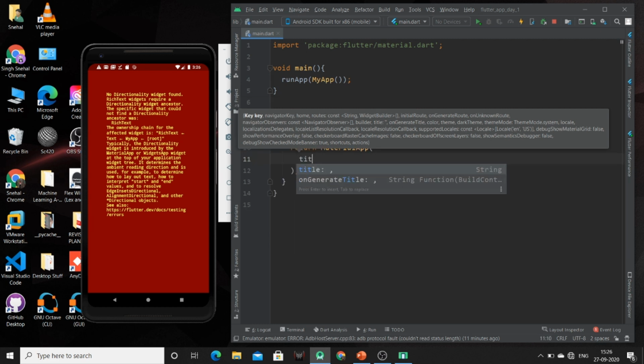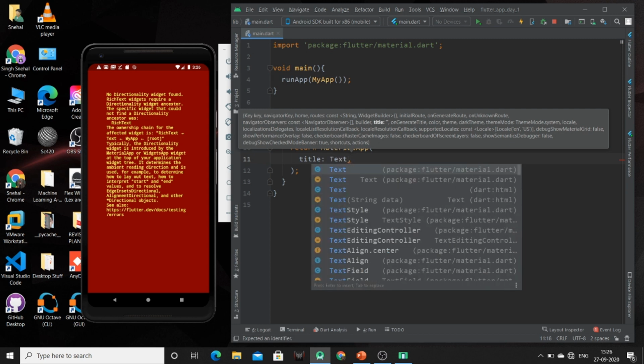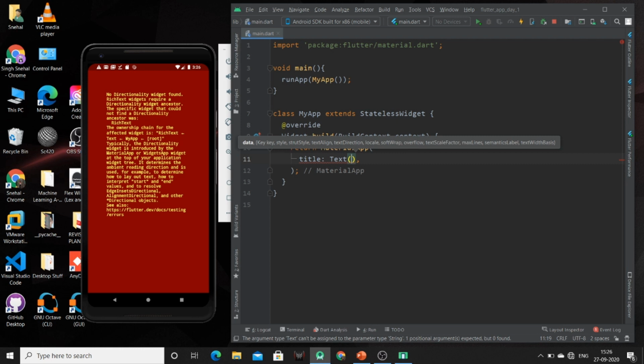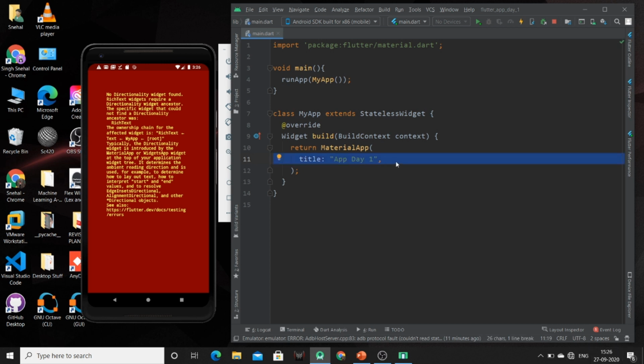So just write title and specify the title. This is the title of the app, not the home page. If you provide anything here, it will not be shown to us.